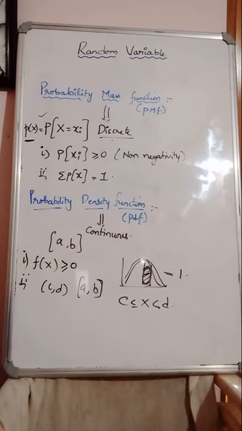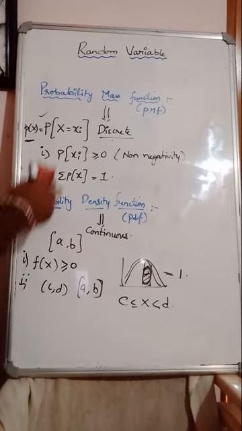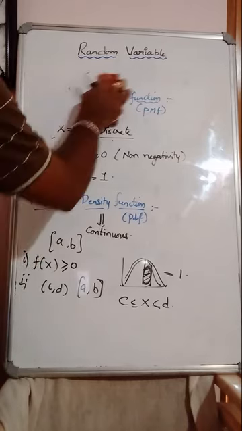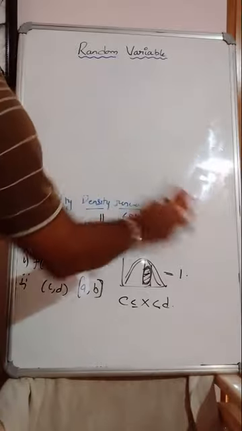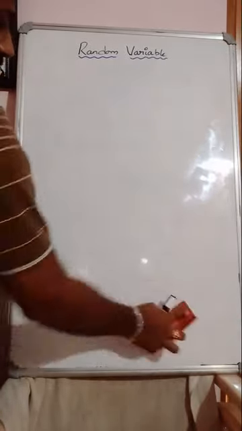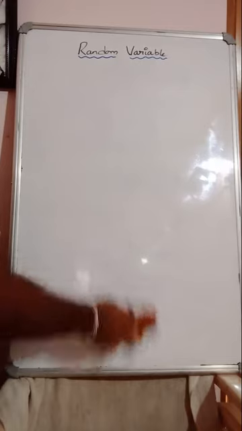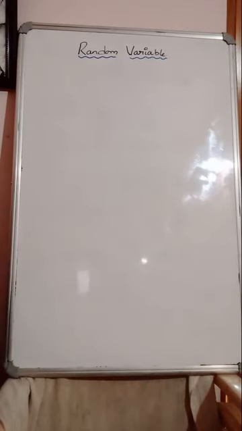Next, what do you mean by probability distribution? In first year you must have learned frequency distribution, right? What is frequency distribution? A systematic presentation of values of a variable with its corresponding frequencies.